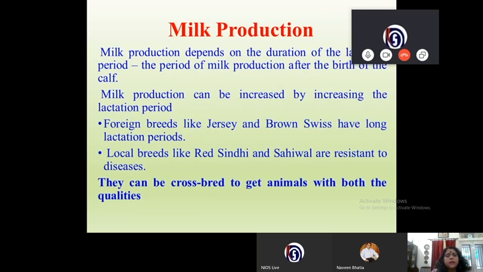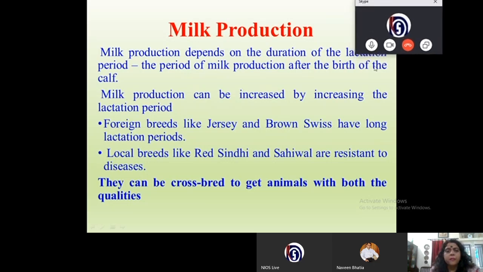Now let's see milk production. Milk production depends on the duration of the lactation period, the period of milk production after the birth of the calf.